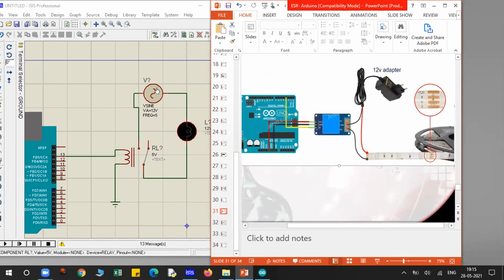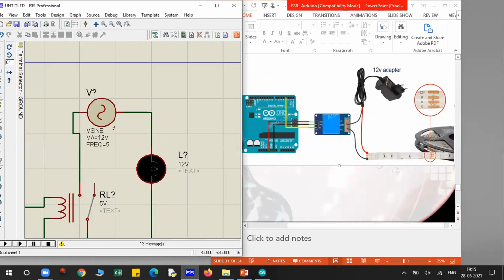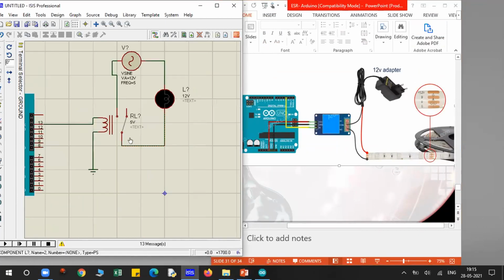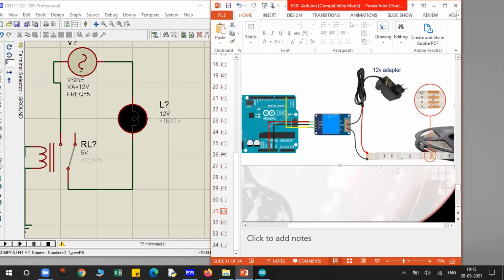So this is the output section. See, this V sign represents this 12 volt adapter. There are two wires coming from this adapter, one for the neutral and the second one for the power. Here I am using a single wire only. If I have to make this lamp turn on, I have to make this circuit complete, and that will happen only when this metal contact is connected to this point. Understood this point? Yes or no?